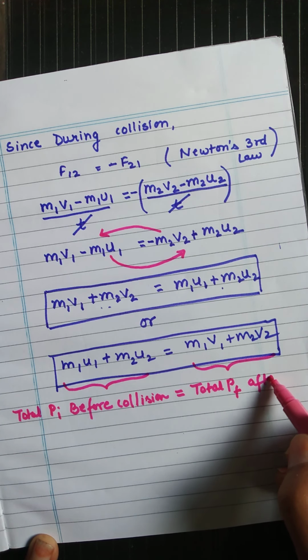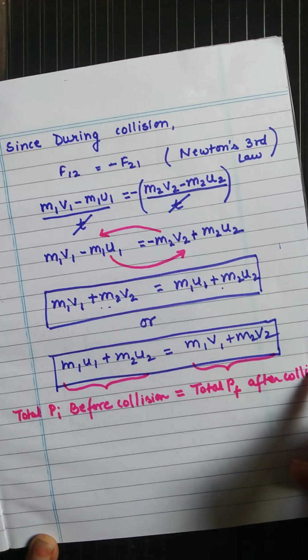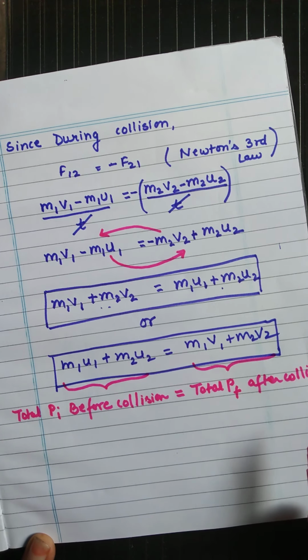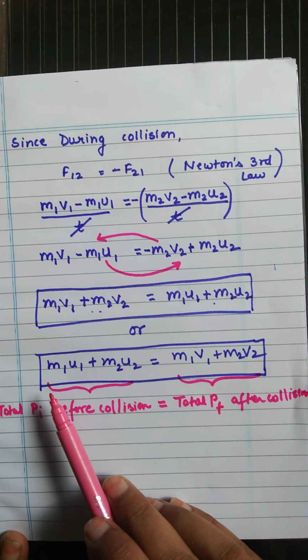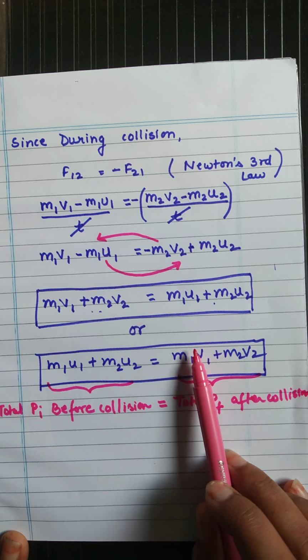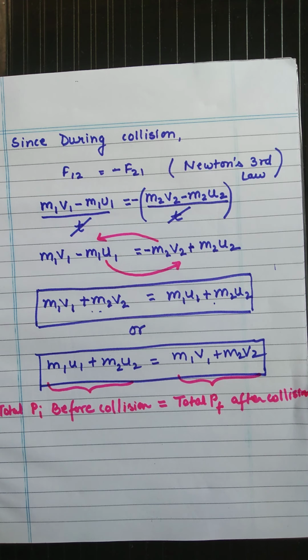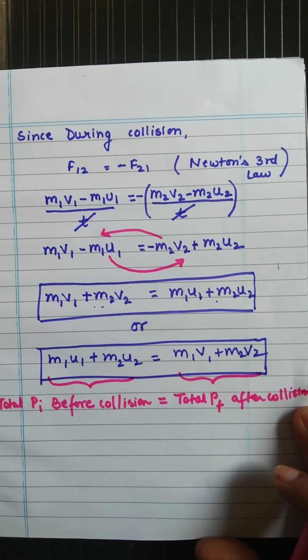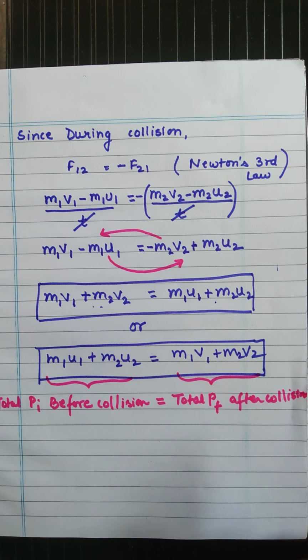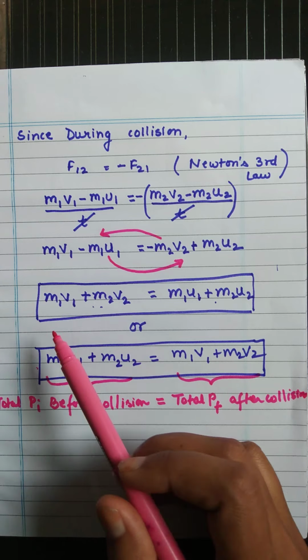So that means the momentum remains conserved. The mass remains the same, but it is possible that the velocity will increase or decrease for a particular body. So this is the law of conservation of momentum, and you have to remember these formulas.